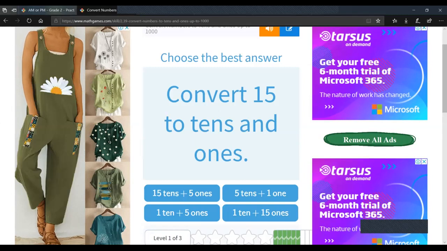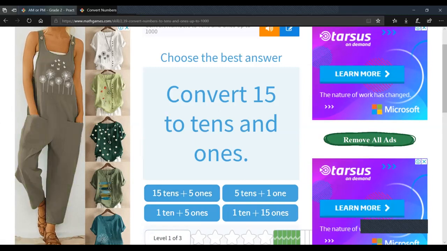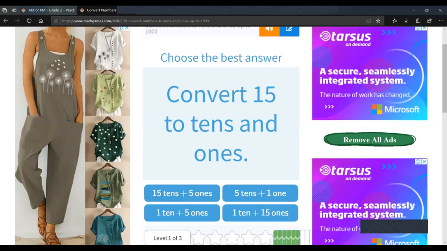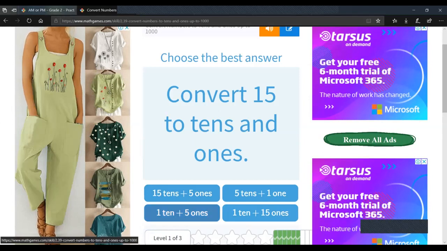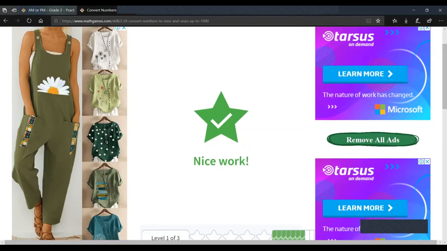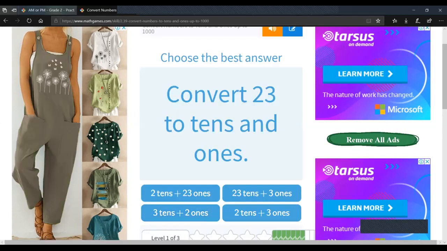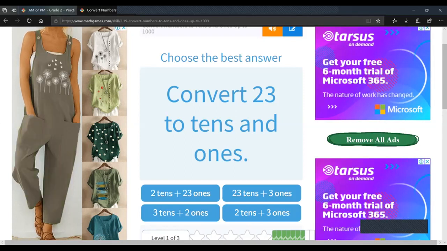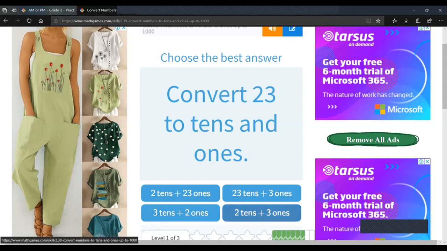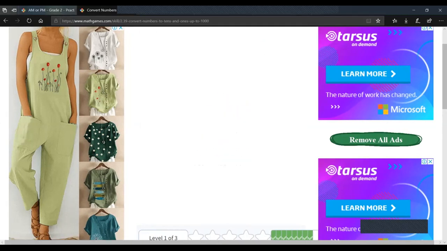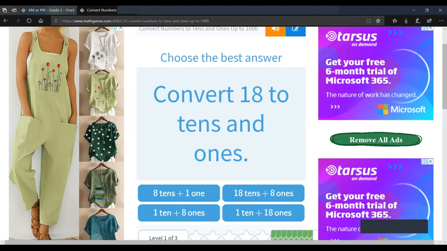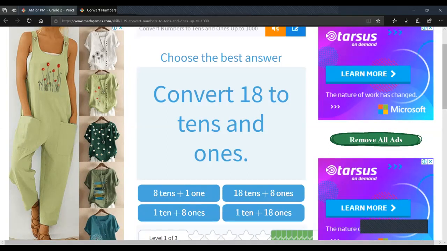Okay, so we need to convert 15 to tens and ones. So 15, we have 1 tens, 5 ones. We need to convert 23 to tens and ones. So we have 2 in the tens and 3 in the ones. We need to convert 18. So 8 is in the ones and 1 is in the tens. Good job.